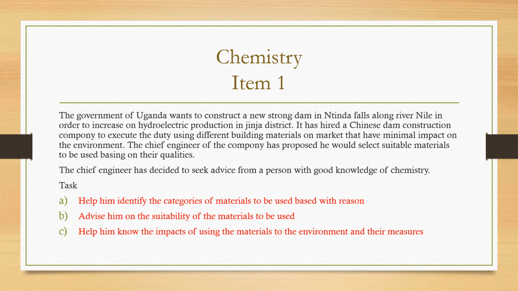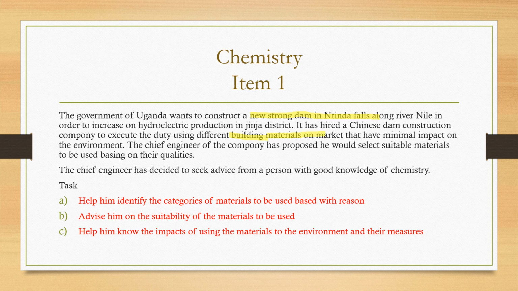So when we look at this, they are saying the government of Uganda wants to construct a new strong dam. The new strong dam is a key word that you have to take note of. In order to increase hydroelectric production in Jinja, it has hired a Chinese construction company to execute the duty using different building materials, meaning they are looking for building materials.